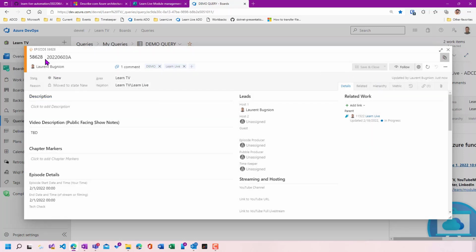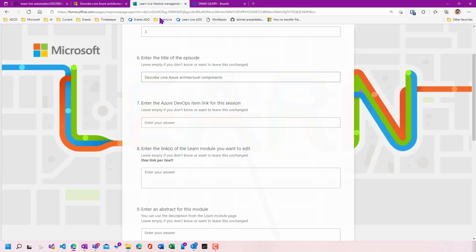Once I save this episode, I have a unique link to this item, which I can then enter into my system for later.